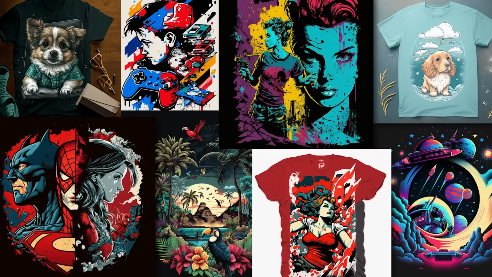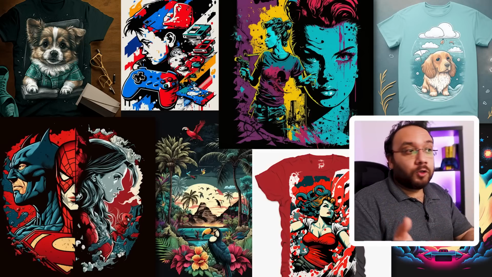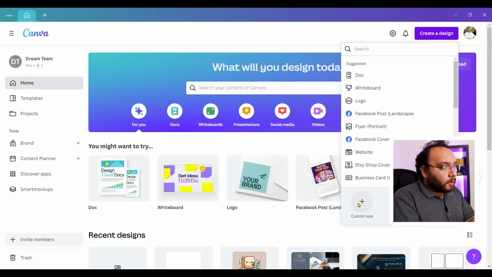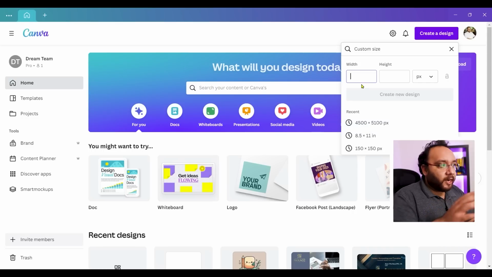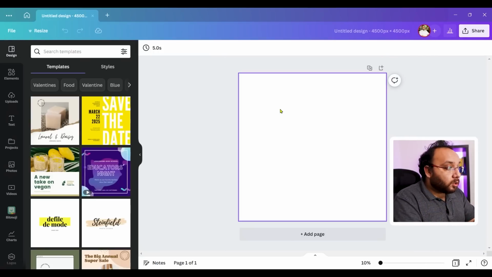These designs are so good that mostly all you have to do is remove the backgrounds and they are ready for print. There are two ways of removing backgrounds. You can use Canva or Photoshop. Let's use Canva first. All you need to do is go to Canva. You can click on create a design. Select custom settings. I am giving 4500 by 4500 pixels. You can choose the size that your print on demand partner wants.